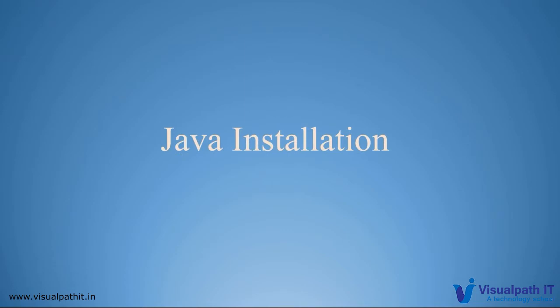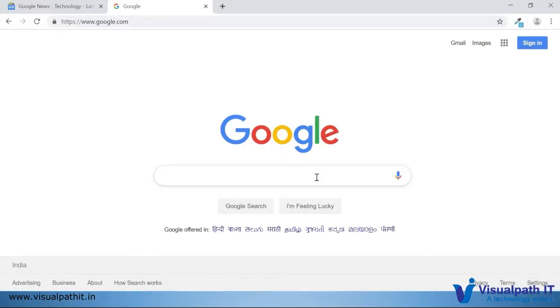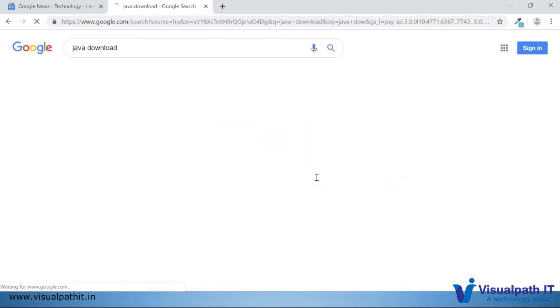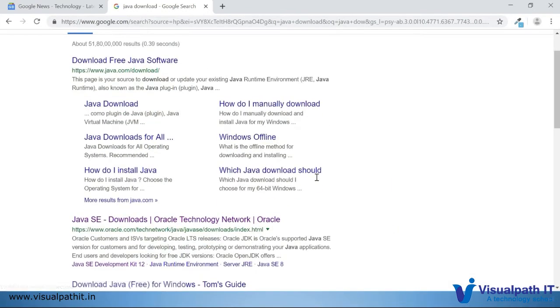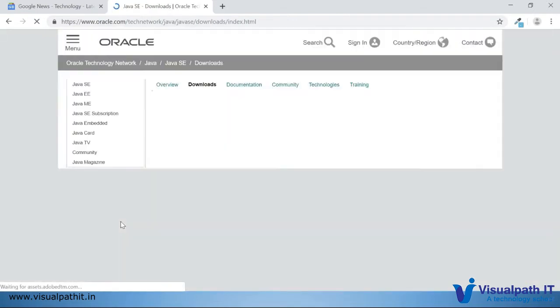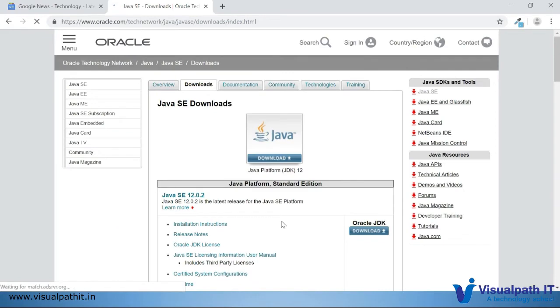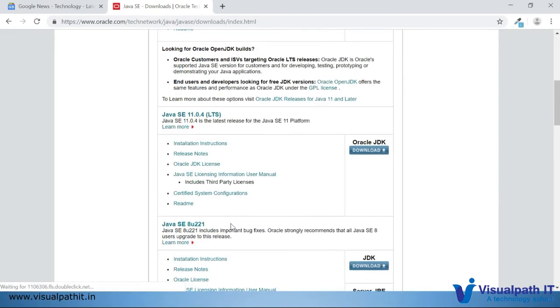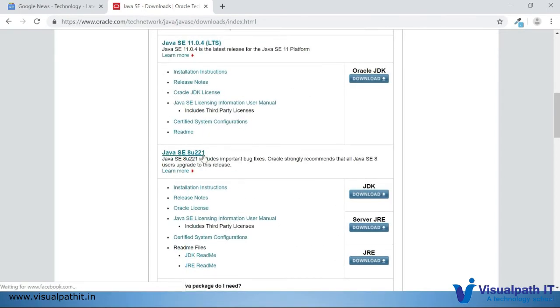For Java installation, you can simply type Java download. The list of URLs will be listed. There will be different sources, but it's recommended to choose the Oracle website for downloading Java software. If you see the list, there are different versions available: Java 12.0, Java 11.0, Java 8 update 221.